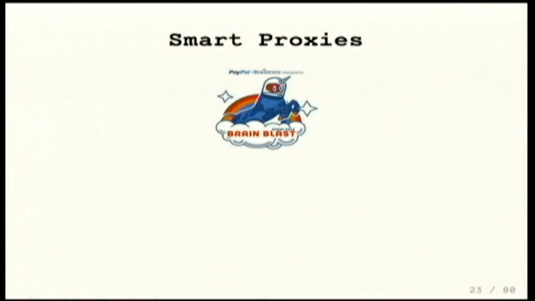The second, this is the logo from a party that Braintree threw at South by Southwest last year, but it does look pretty smart, so that's why I used it here. Braintree is basically one big smart proxy. We proxy between the banks and the credit card networks and the merchants like Uber or Airbnb or people like that. So we're basically just shuffling things around between other people. We're not the endpoint for very much. And as a part of that, of course, everything is fractal. You look within Braintree, and Braintree is made up of a whole bunch of smaller smart proxy servers.